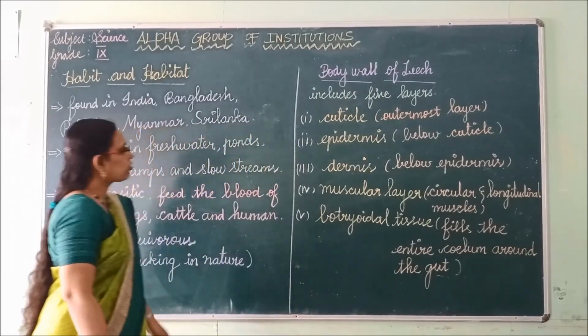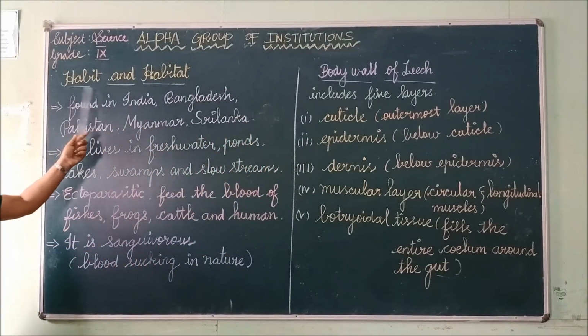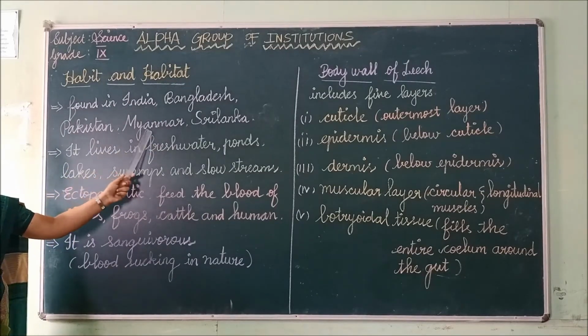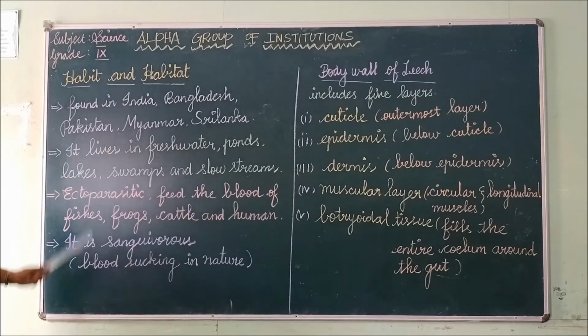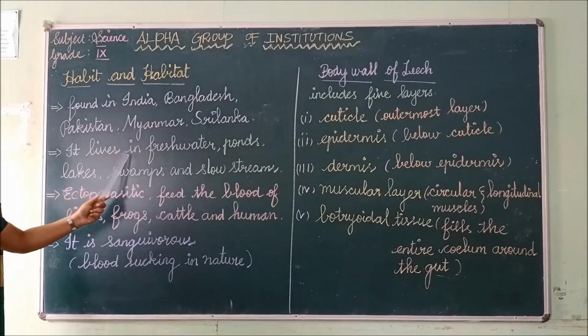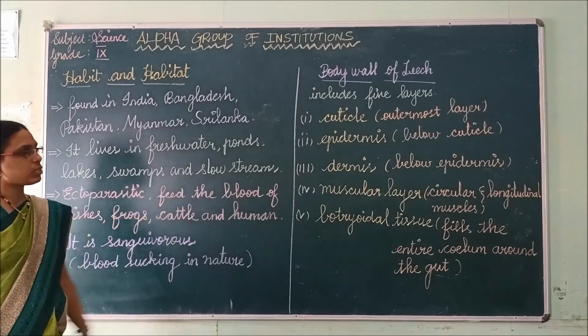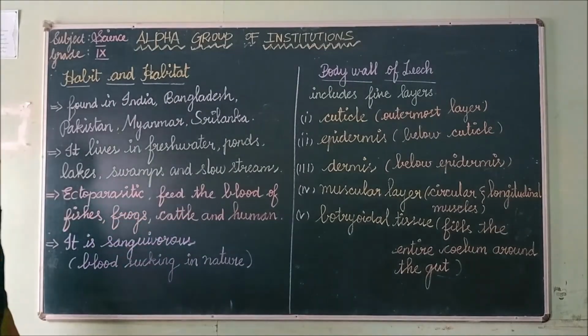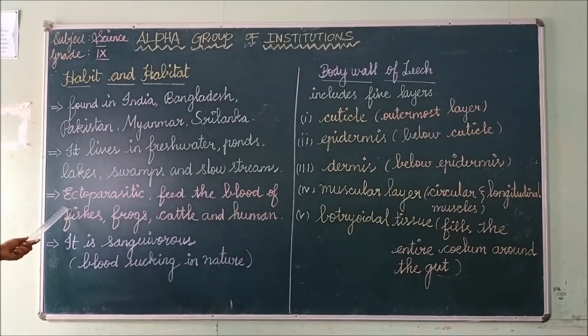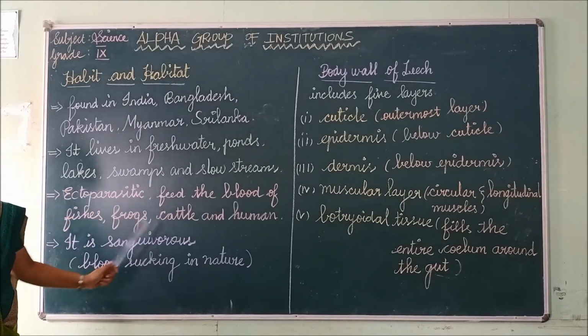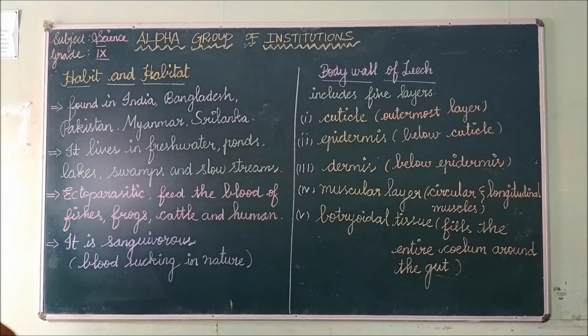Understand? Again I will say the habitat of the leech. It is found in India, Bangladesh, Pakistan, Myanmar and Sri Lanka. Then cattle leeches live in freshwater, ponds, lakes, swamps and some slow streams. Then it is ectoparasitic in nature, which feeds on the blood of fishes, frogs, cattle and humans. And it belongs to the group of sanguivorous. Sanguivorous means what? That is blood sucking in nature.